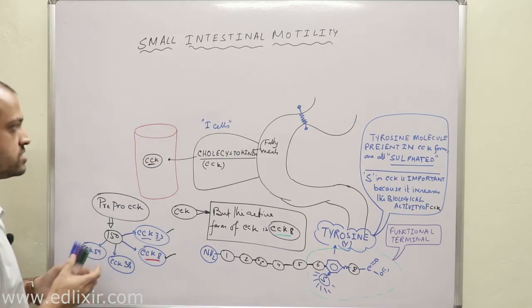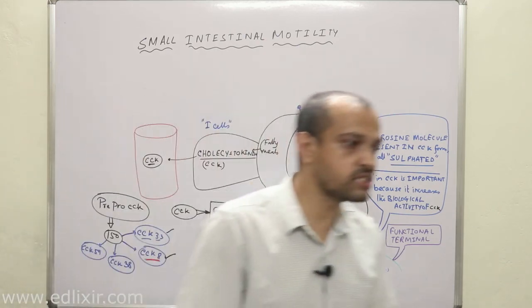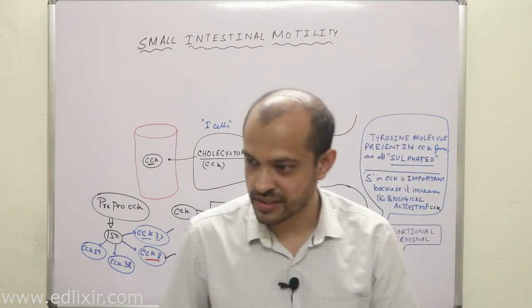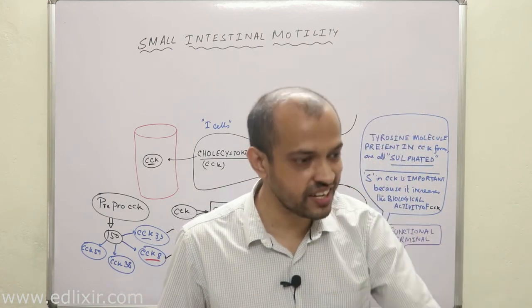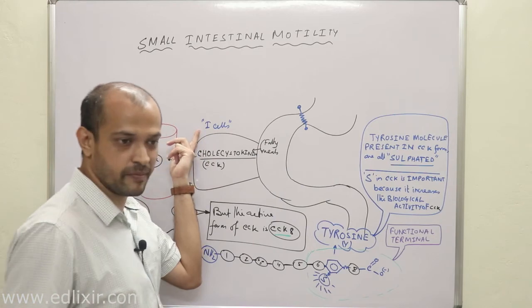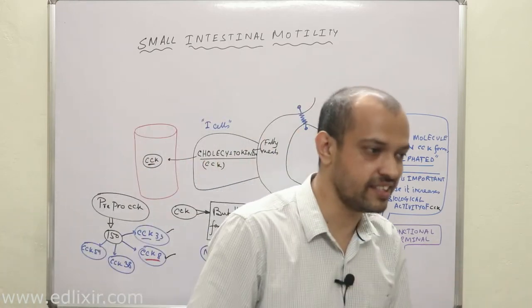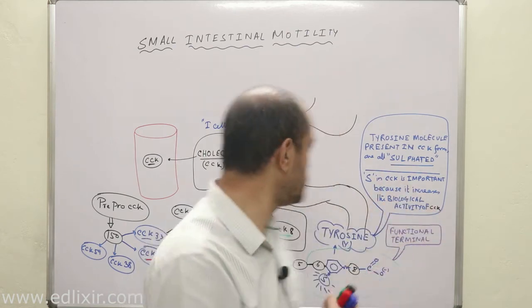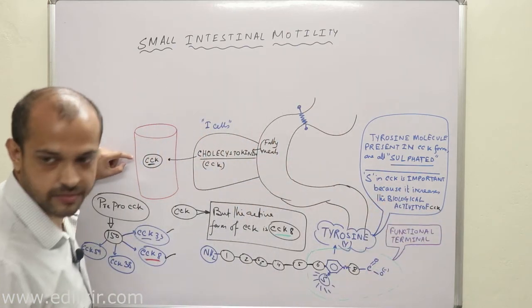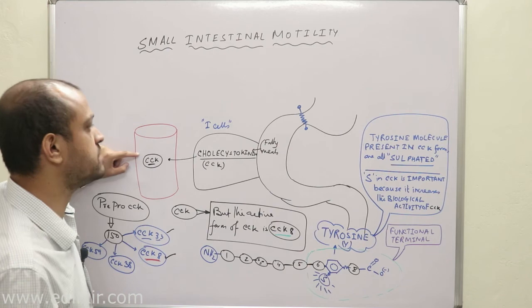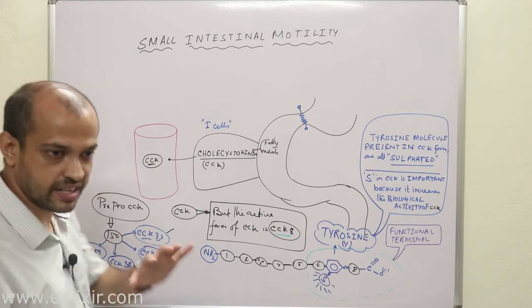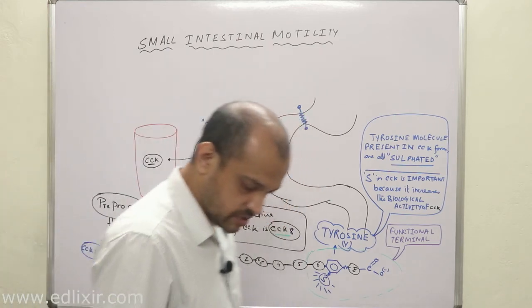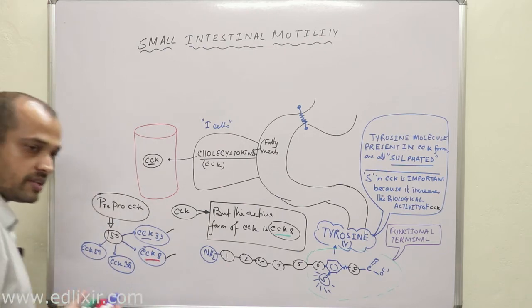Now listen with all your attention. What are I cells? I cells are nothing but specialized intestinal epithelial cells which have the power to secrete cholecystokinin. That's it. Clear? They have special power only to secrete cholecystokinin.